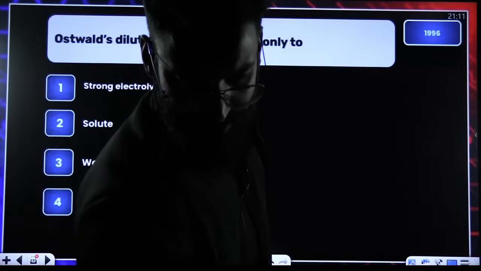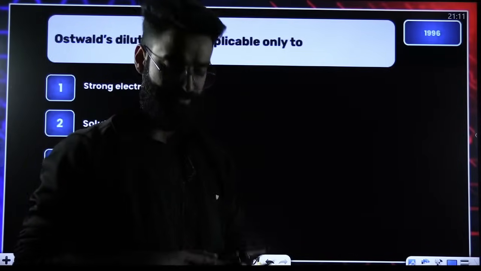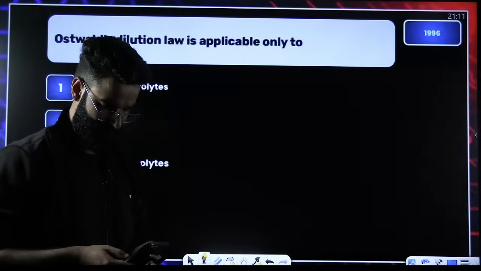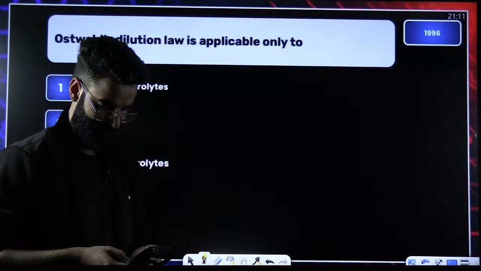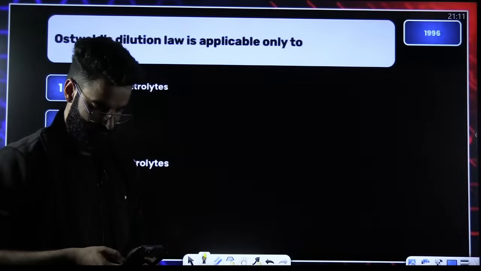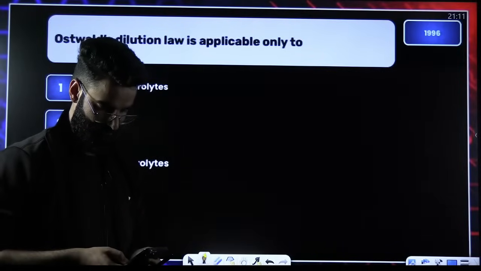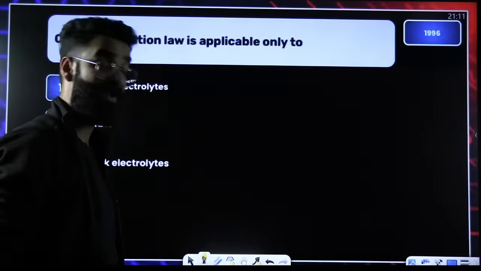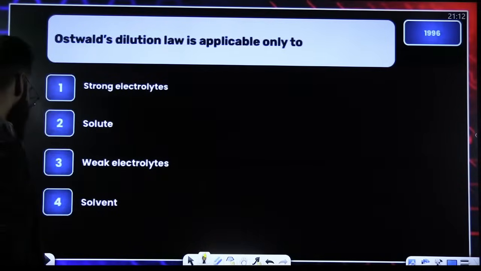It's applicable to weak electrolytes, right? And as per Ostwald's dilution law, what happens? The degree of ionization of the weak electrolyte increases upon dilution.